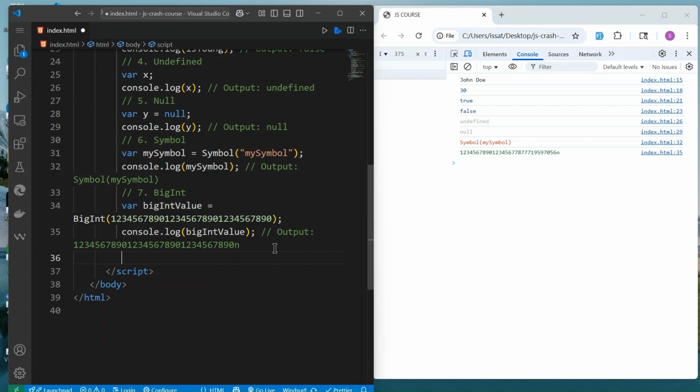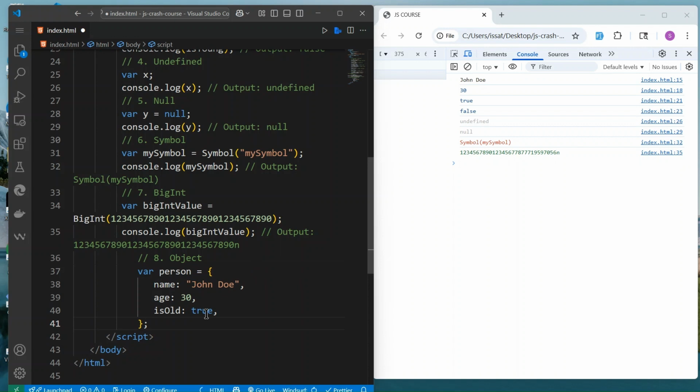We also have object. For object, you can declare a person, for example, var person is equal to open curly bracket and close curly bracket. That's how we declare an object. We set the keys: key name, and we give the value John Doe, and the age, which is 30, and older, which we set to true.